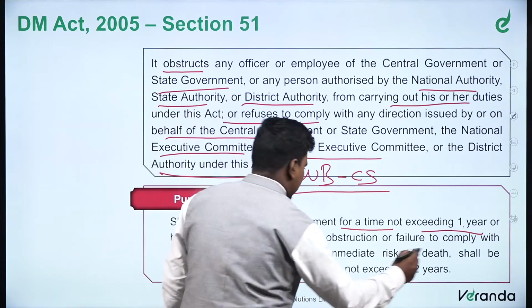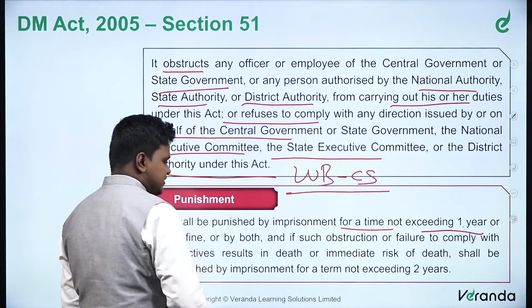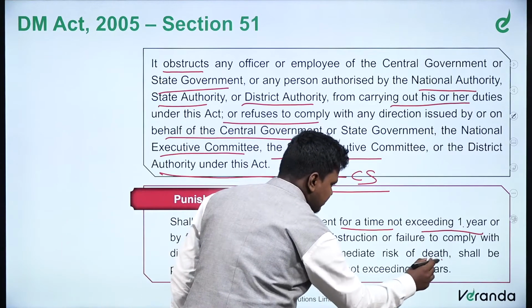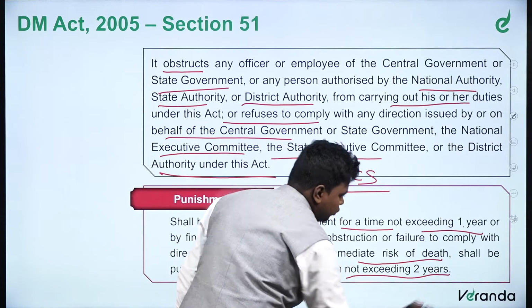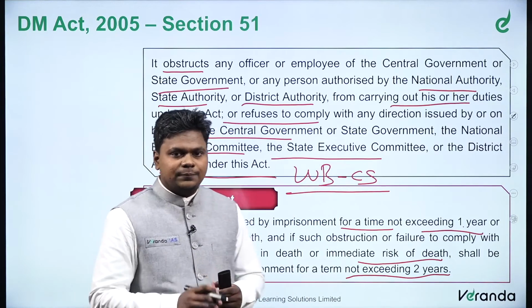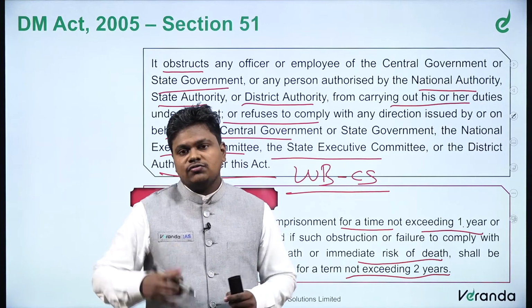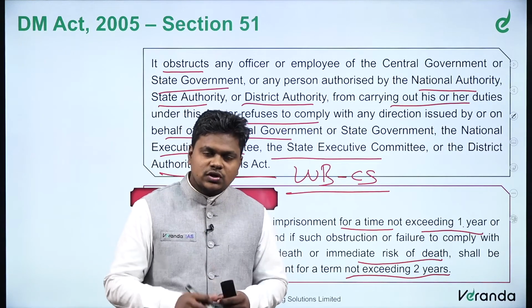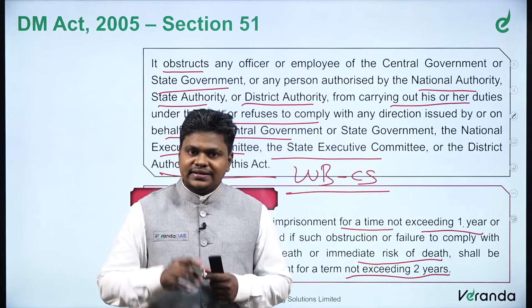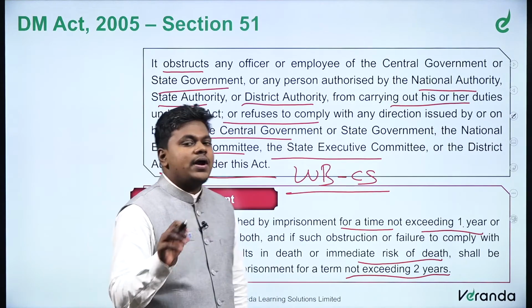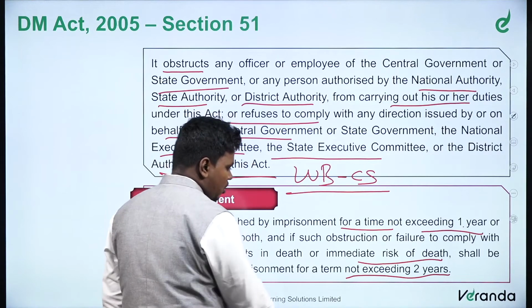Also, if failure to comply with the directive results in death or immediate risk of death, the offender shall be punished by imprisonment for a term not exceeding 2 years. So if the officer had not followed these directions and because of that there is any loss of lives, any death has happened, then he will be punished with imprisonment not exceeding 2 years.